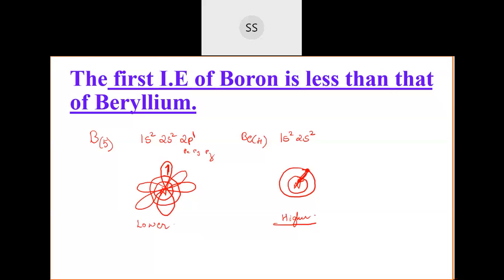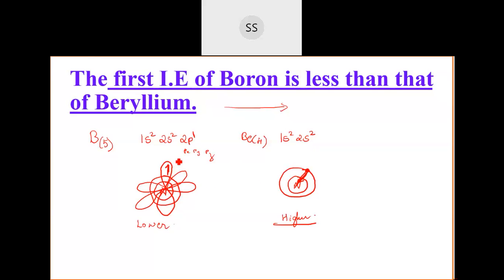Usually, the normal trend I am talking about, when you are going across the period, if you have two elements in the same period, then the one which has the higher nuclear charge will have more ionization enthalpy. But when you go down the group, one extra shell comes in. So these are exceptional cases that we are discussing: why boron's ionization enthalpy is less than beryllium's.